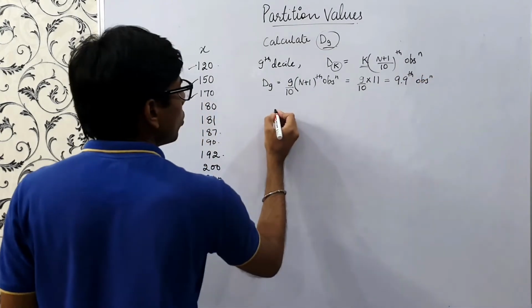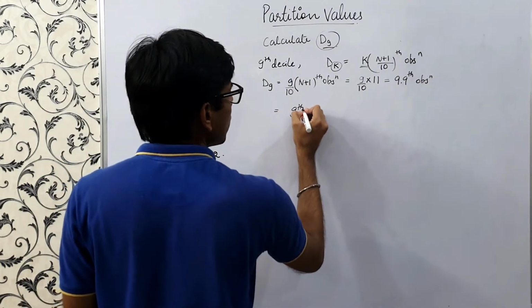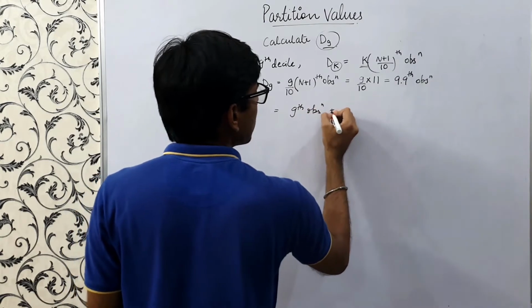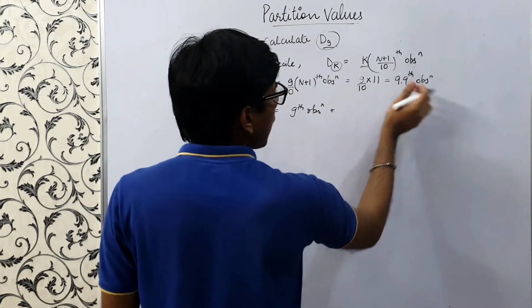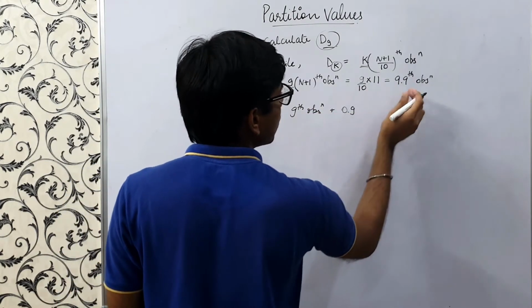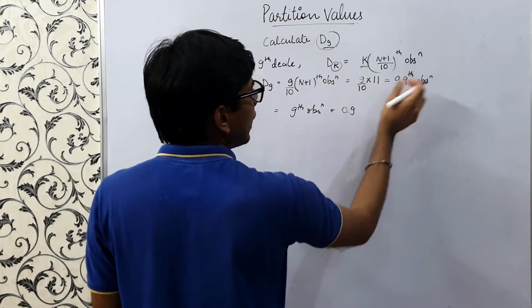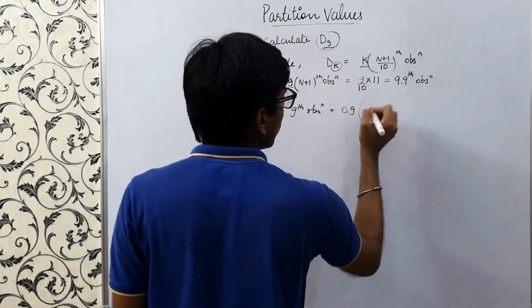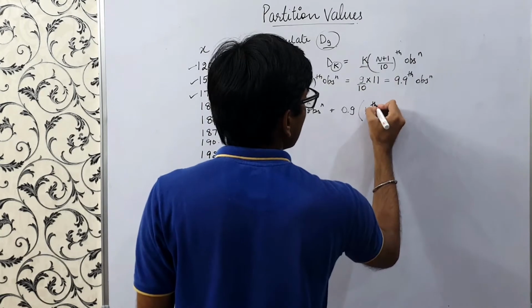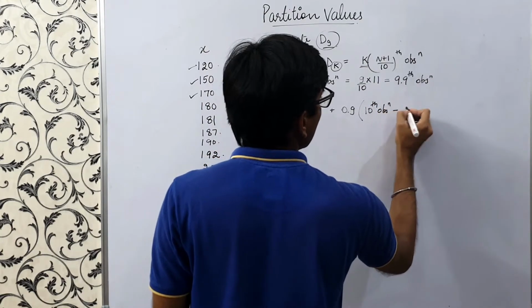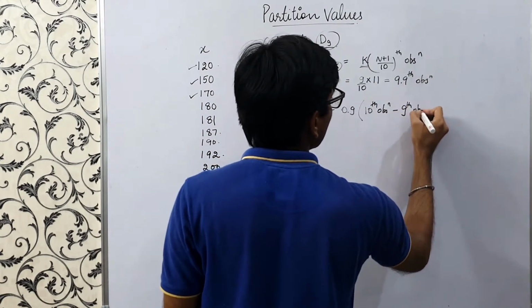So this will turn out to be the 9th observation plus 0.9, a factor of 0.9 in addition to the 9th observation, times the 10th observation minus the 9th observation.